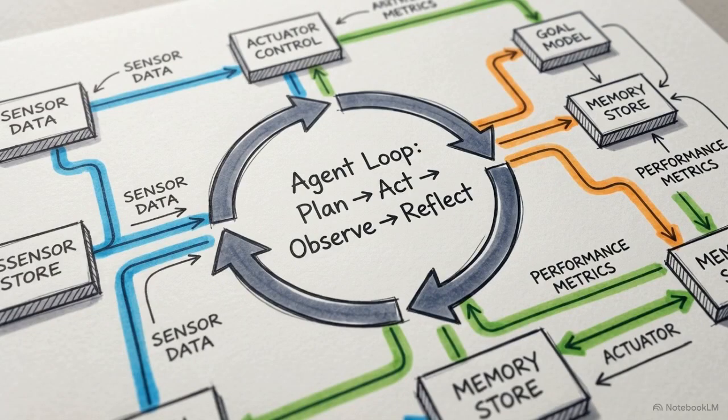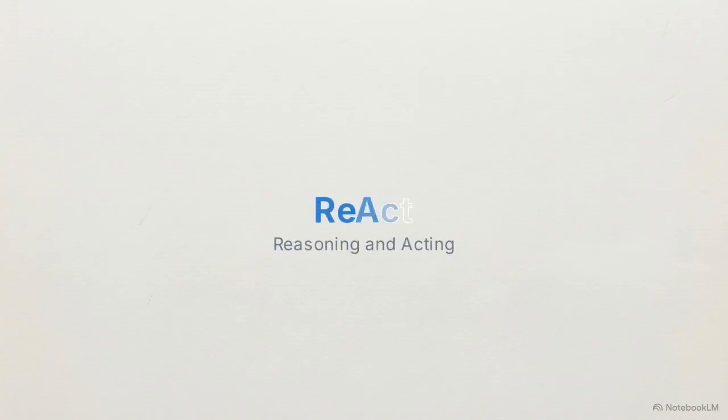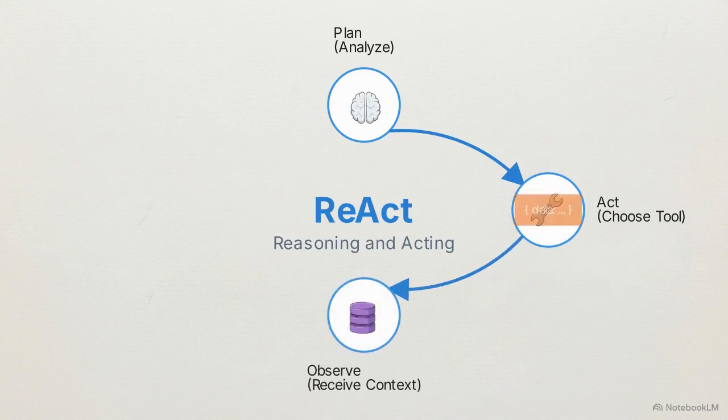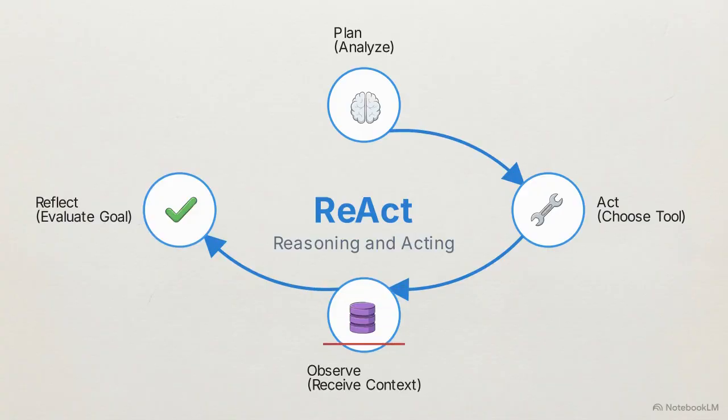The core of this pipeline is a repeating control structure called the agent loop. This flowchart maps the ReAct pattern, short for reasoning and acting. It begins with the plan step, where the model evaluates its current context. Next, the system moves to the act step. Here, the model selects a specific tool from its available arsenal and executes it. Then comes the observe phase. The system takes the raw output and appends it back into the model's memory. Finally, in the reflect step, the model decides if the original objective is complete. If not, the cycle routes right back to the beginning.